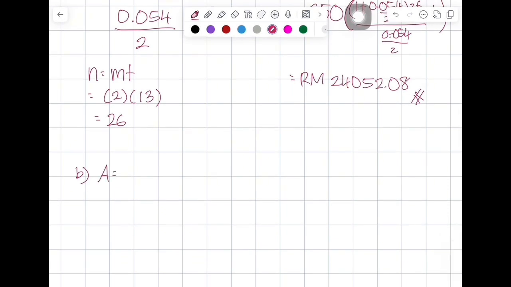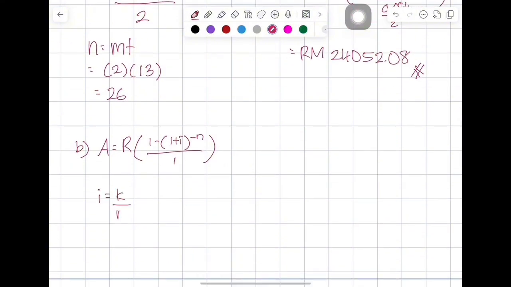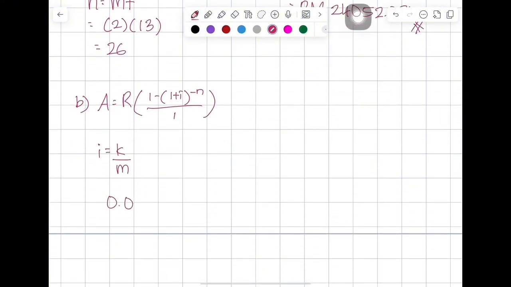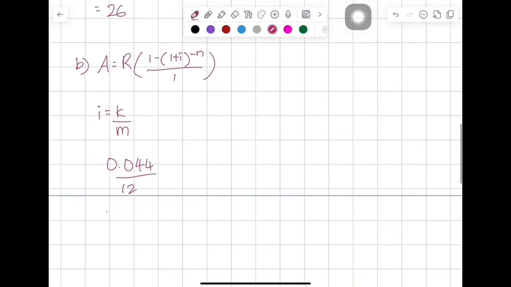To find how much she actually borrowed, we use the present value of an annuity. The interest rate is 4.4% per year, but because the loan is compounded monthly, we divide it by 12. We multiply M and T, which is 12 and 6.